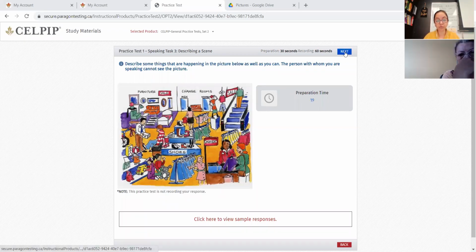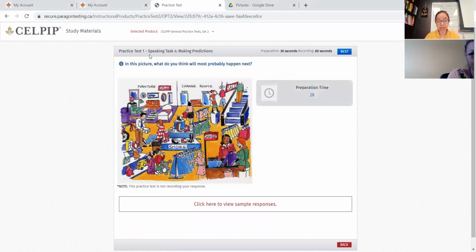All right, so let's move on to task 4, in which you will see the same scene. Here we go. This task is the task of making predictions. The competency they want to check is: are you able to make predictions? You are given a preparation time of 30 seconds and a recording time of 60 seconds. The question is, in this picture, what do you think will most probably happen next?